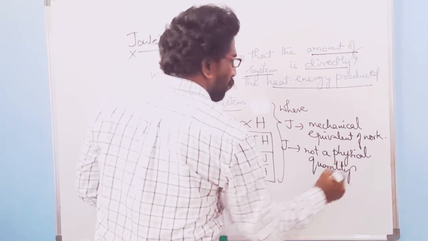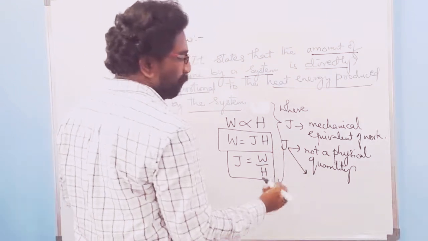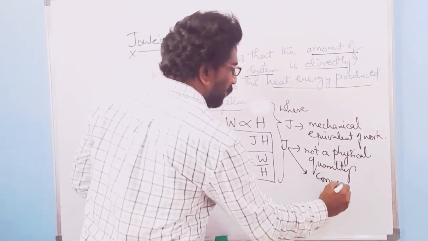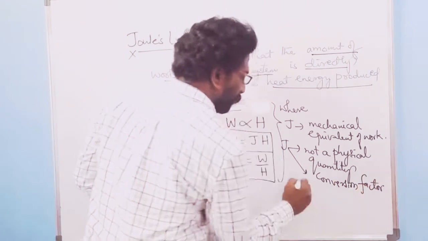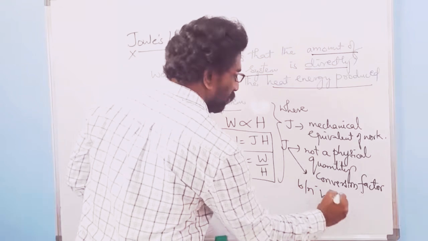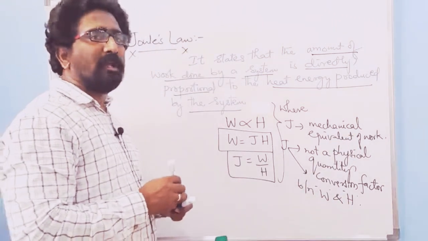This is an important objective point. It's not a physical quantity, whereas it is a conversion factor between work and heat produced.